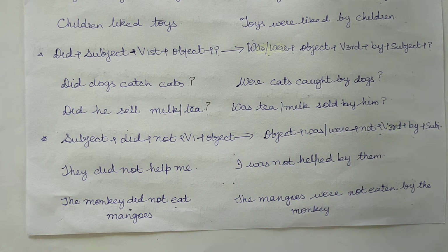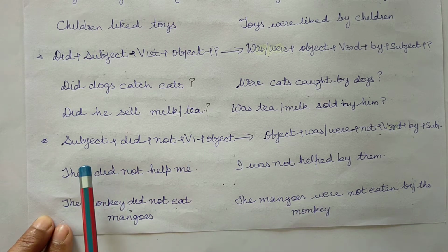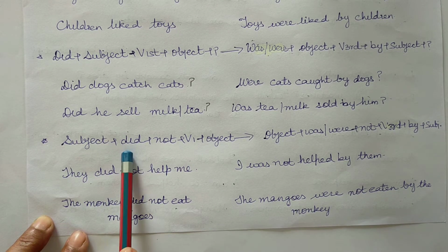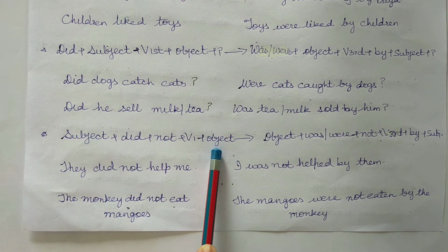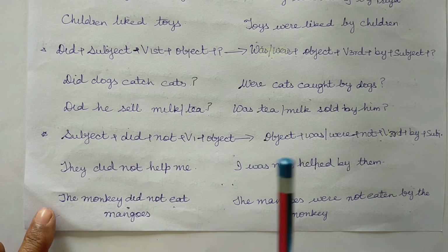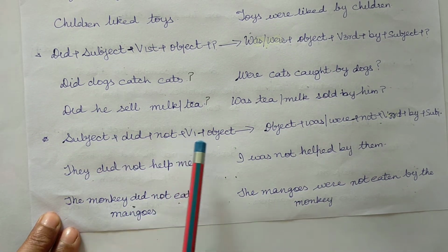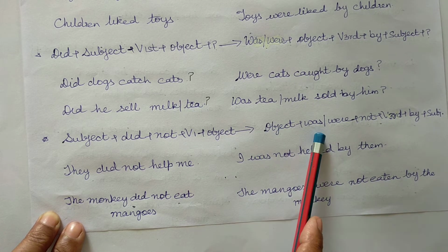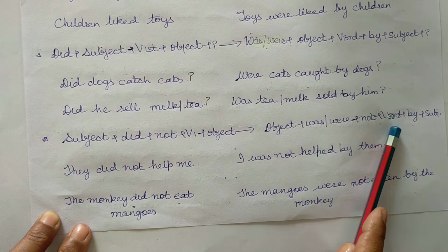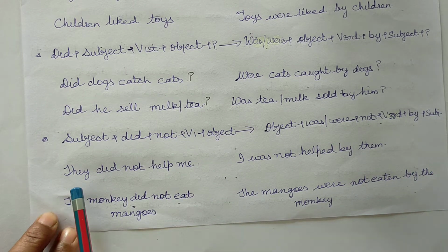Question mark. So, negative sentences of this tense, to change from active to passive: subject plus did plus not plus verb's first form plus object. And in passive, object plus was, were plus not plus verb's third form plus by plus subject.